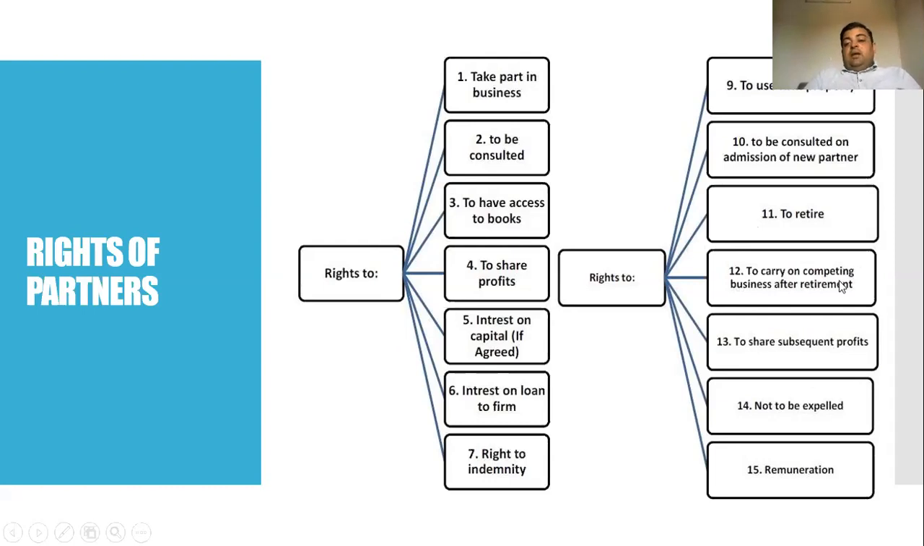Next is right to carry on competing business after retirement. Now, if a partner gets retired from the business, he can start a new business. On the contrary, as a competitor he can also start. It is the right, but it should be only after the retirement. Before the retirement, while the person is in the firm, he cannot start the same business. So if he wants to start the same business, first he should retire from the partnership firm, and then he can carry out a new business.